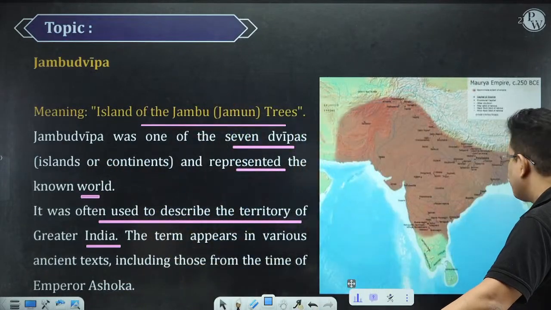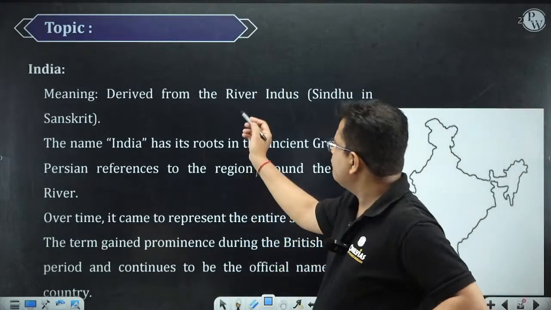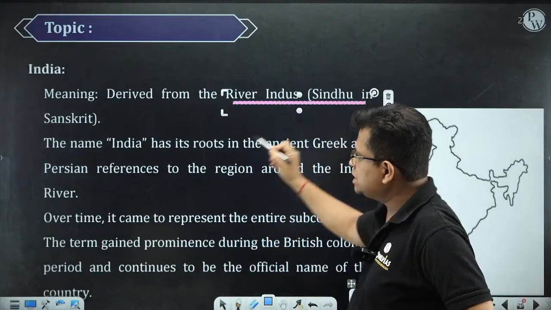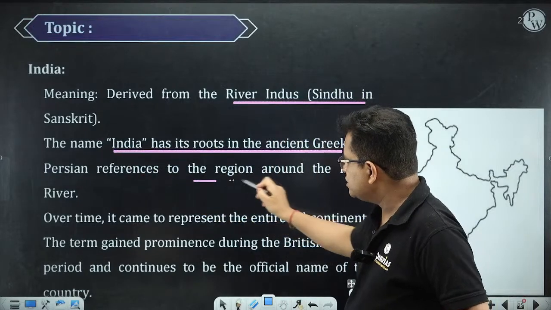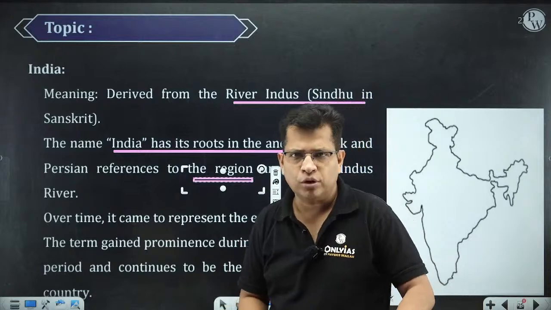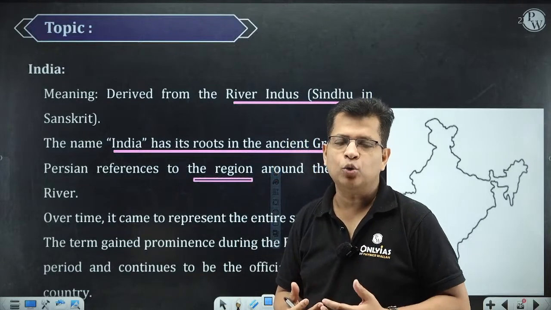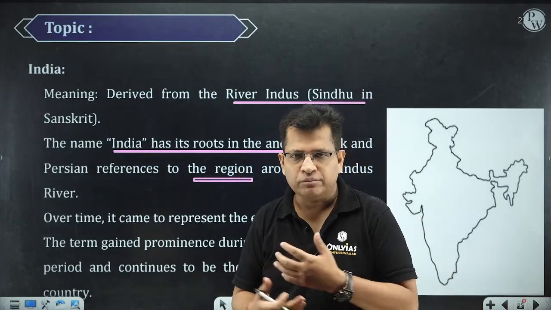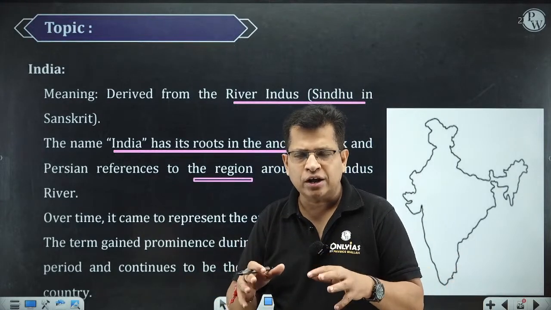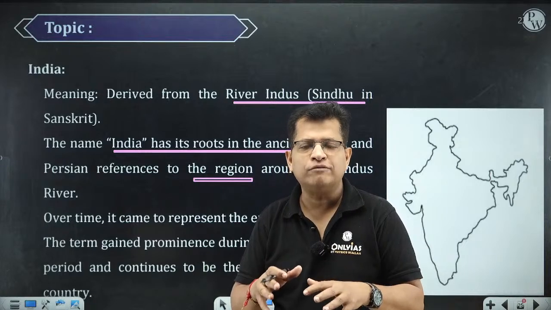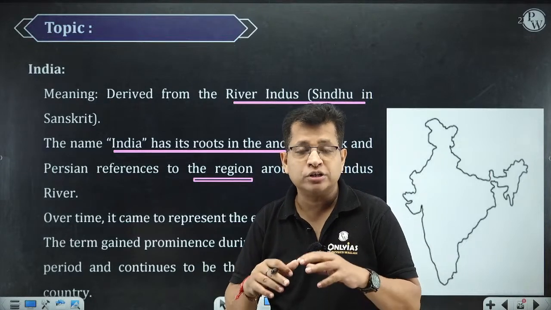Now, India is derived from the river Indus, Sindhu in Sanskrit. The name India has its roots in the ancient Greek and Persian references. Just after the name of this river, Indus, this country is known as India and we are known as Indians. This word India was very popular during the colonial period, the time of British India.